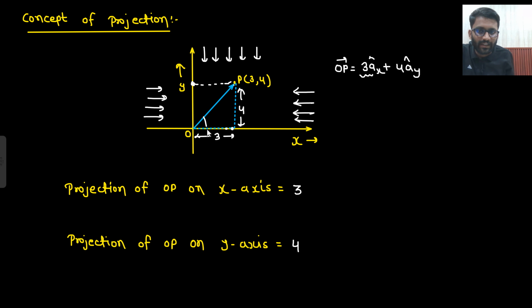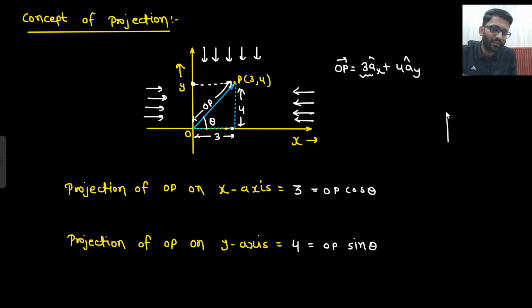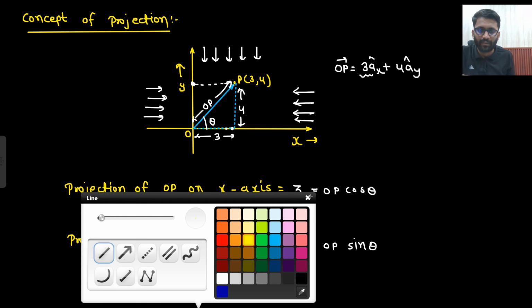Let's just say this angle is theta and this length I am calling OP. So how can this 3 be represented? Can I write down 3 as OP cos theta? Do you agree? And can I write down y as OP sin theta? Let's see it. Let me make it in a better manner.